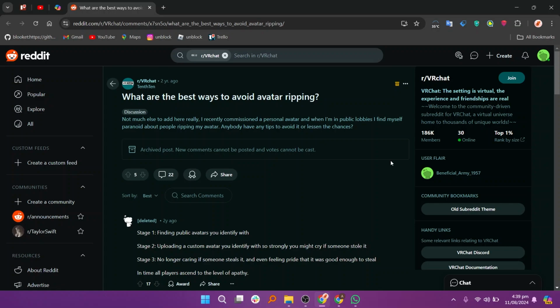You can browse various worlds or visit avatar-specific hubs to find options that resonate with you. Take your time to find avatars that reflect your personality or style. Once you've found one you connect with, consider uploading a custom avatar that you identify with even more deeply, one that you feel could express your emotions and identity in the virtual world.